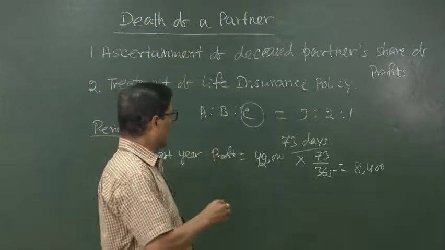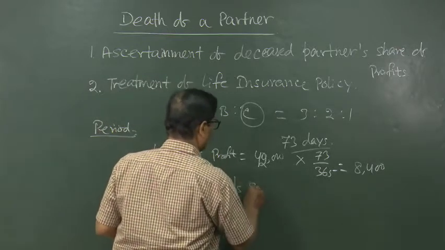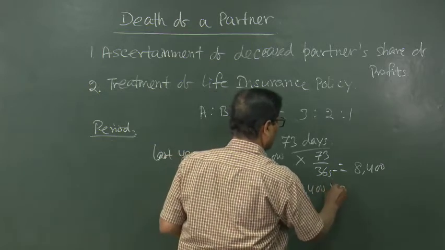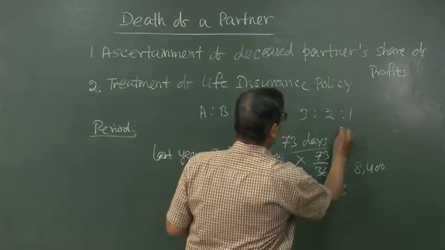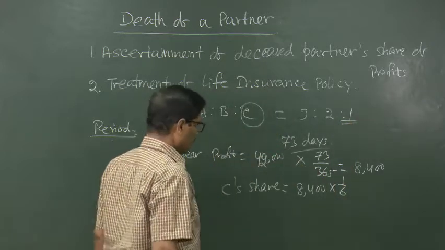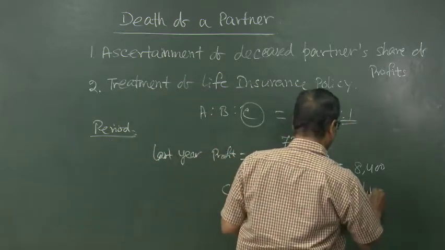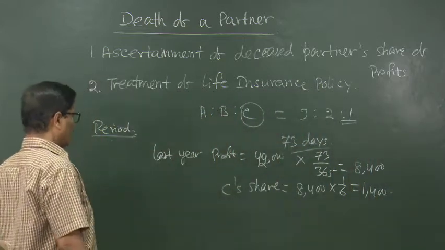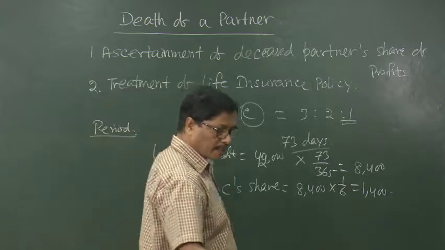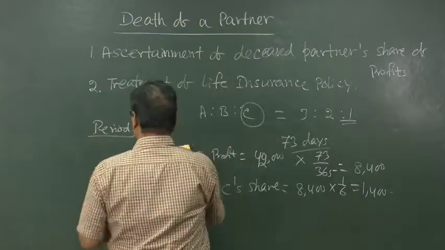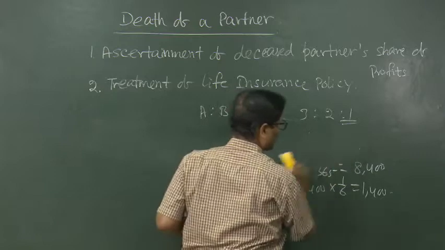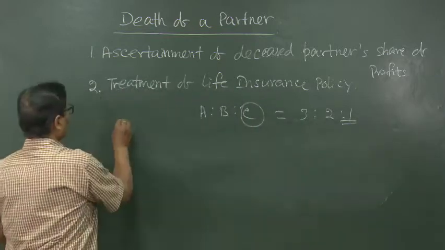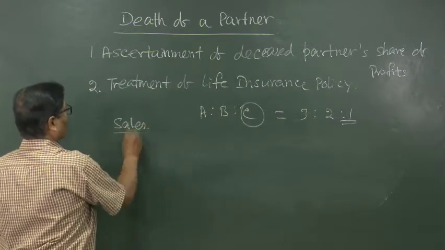Again, the entire 8,400 does not belong to C alone. C will be getting only C's share, which is equal to 8,400 into 1 by 6, because his share is 1 by 6. So, it will be 1,400. For this 1,400 we can pass the entry. If it is not on the basis of time, but on the basis of sales also we can do. On the basis of sales we can determine.